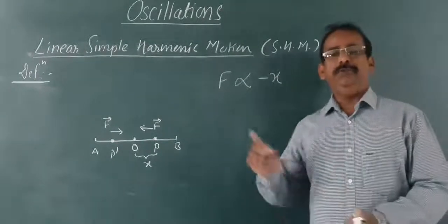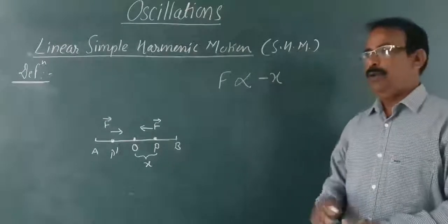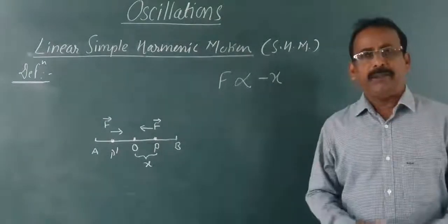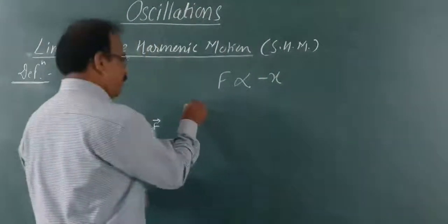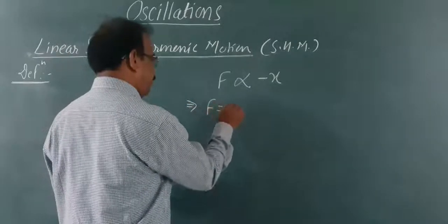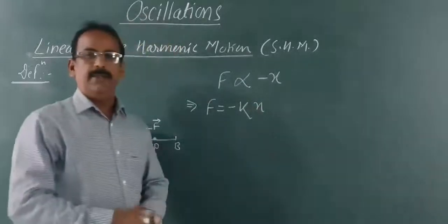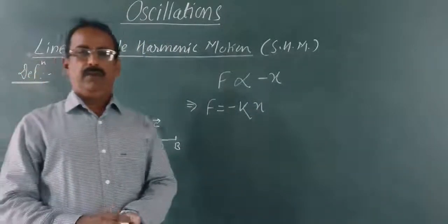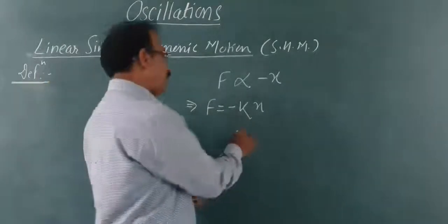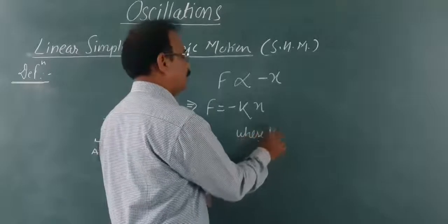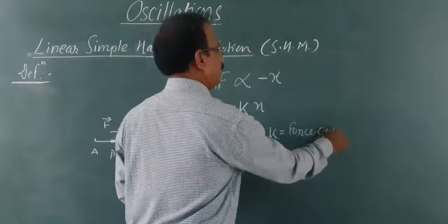In linear SHM, you get F proportional to minus X. Remove the proportionality sign by putting a constant K. You get F equal to minus K X. This K is called the force constant.